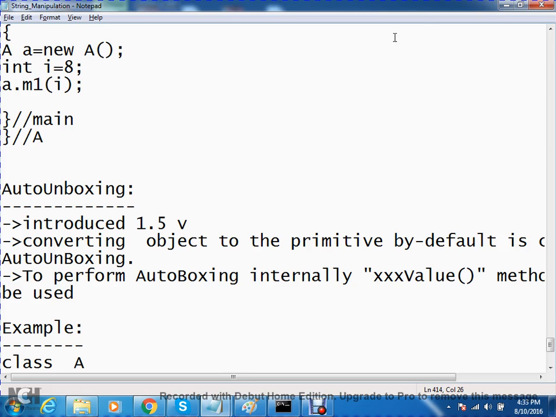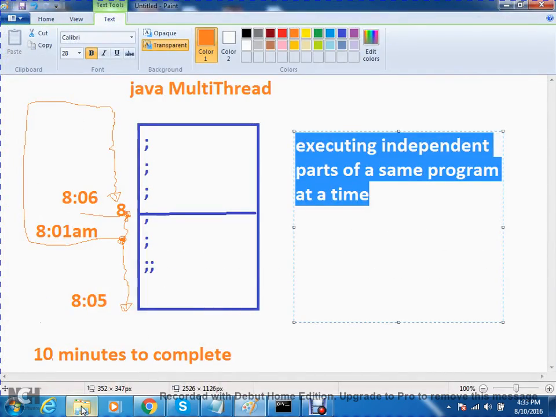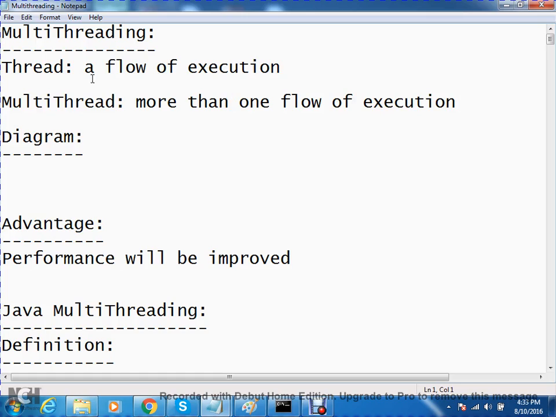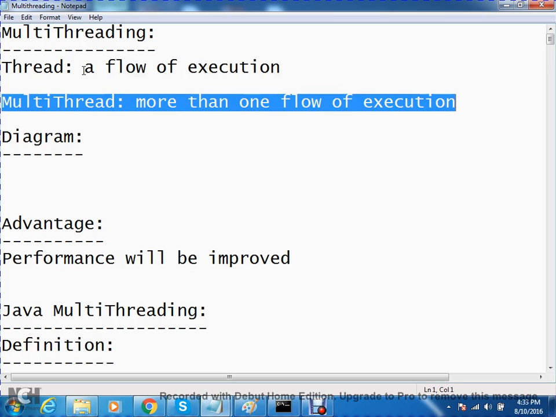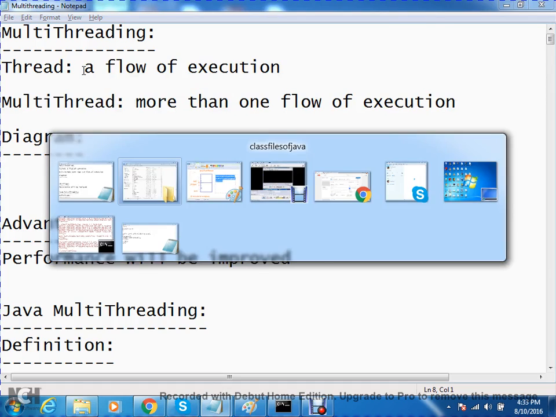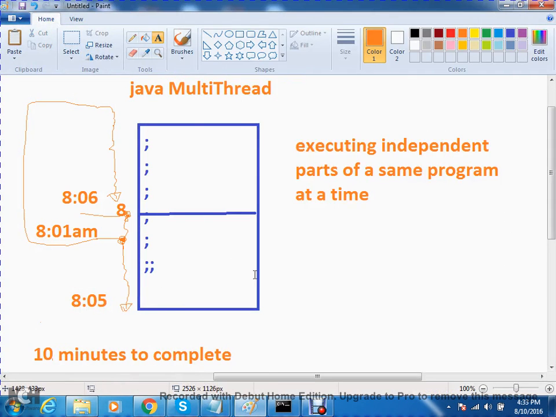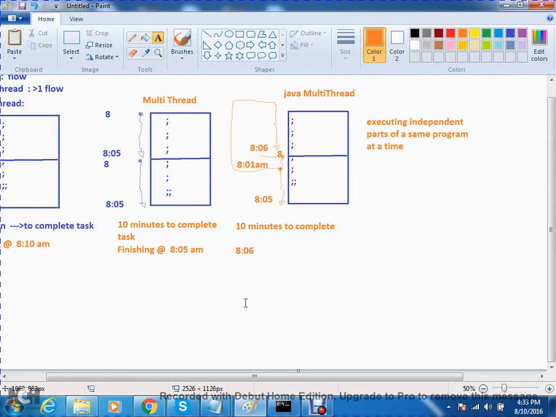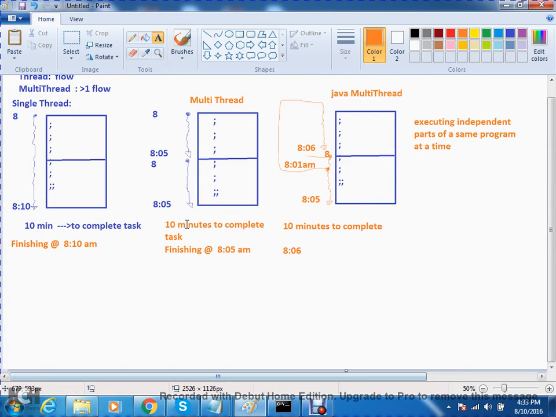Observe here. Multi-threading. Thread means a flow of execution. Multi-thread means more than one flow of execution. Look at these two diagrams. The general flow is a single thread, and the multi-thread is a multi-flow.